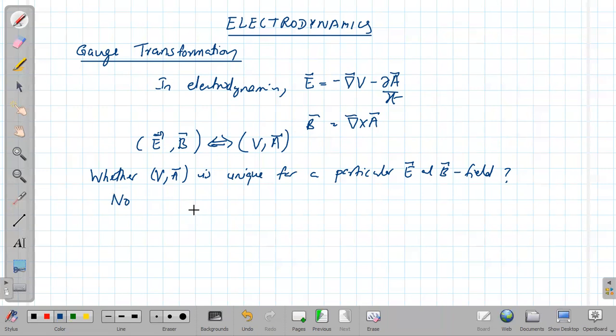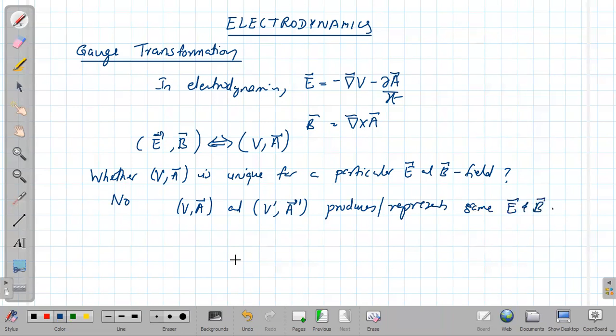For that, let us suppose we have two potentials, V, A and another set V prime, A prime, which represent the same E and B.